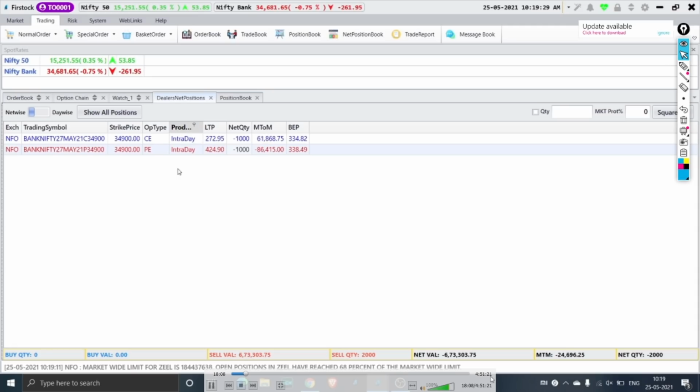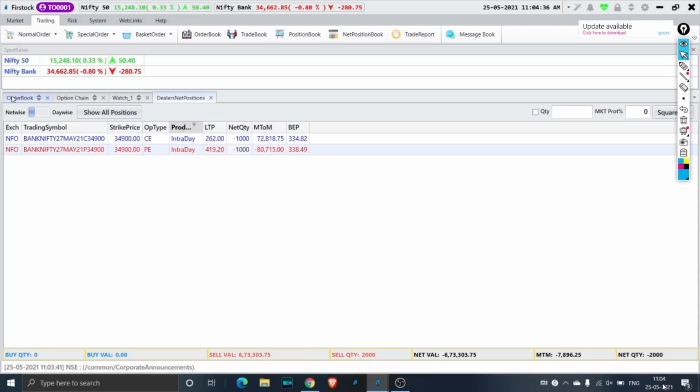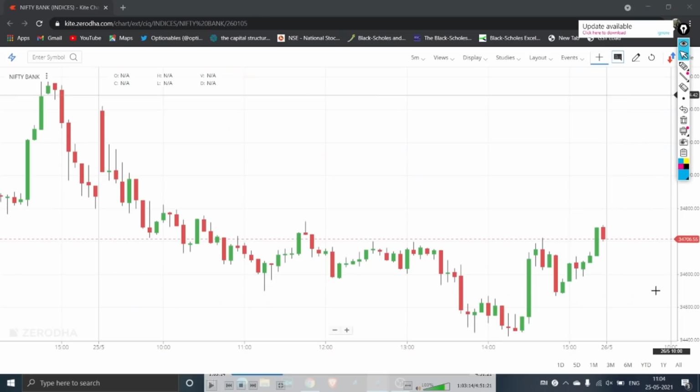Today is a big recording. We have 4 hours 51 minutes of recording. Now it's almost 11:04, which means it's 1 hour past our entry time and nothing much has happened till now. Neither the PE has hit the stop loss nor the CE has hit the stop loss, and the market has come down quite a lot.